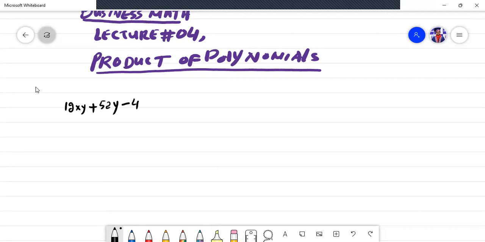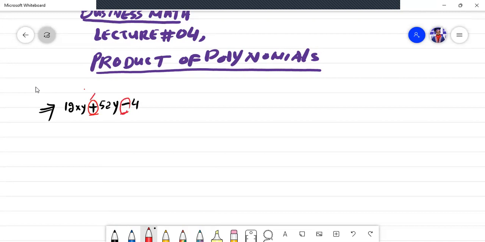Okay. If you notice this equation that I have written here, you will find two main signs. This sign and this sign, a positive sign and a negative sign.